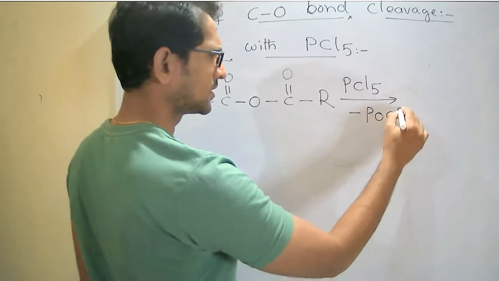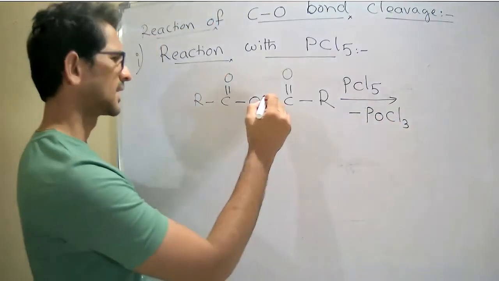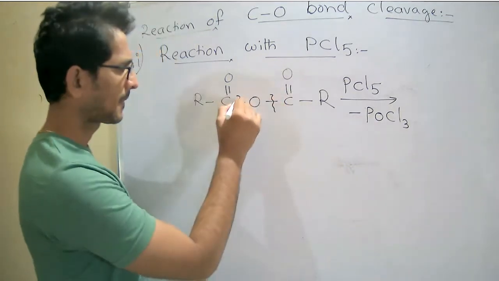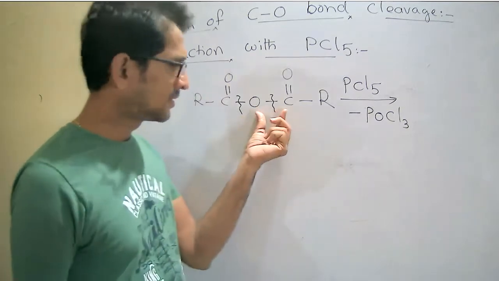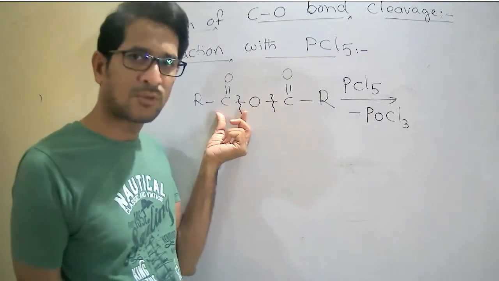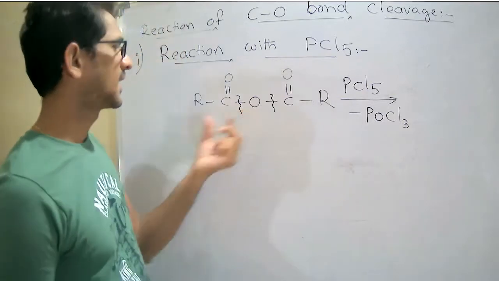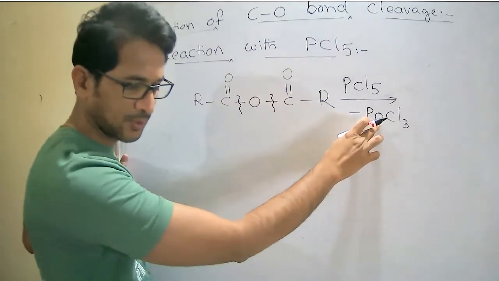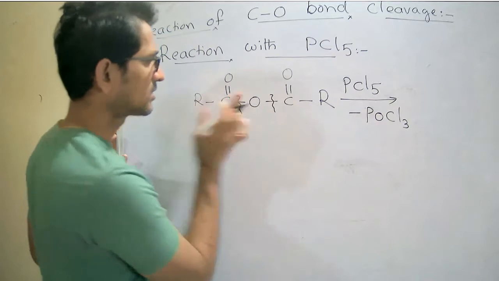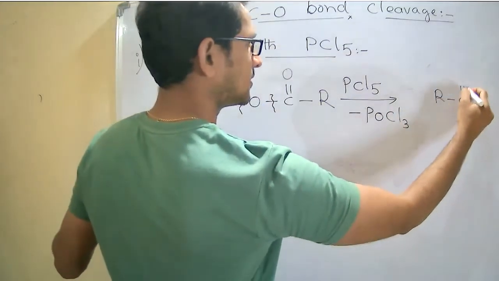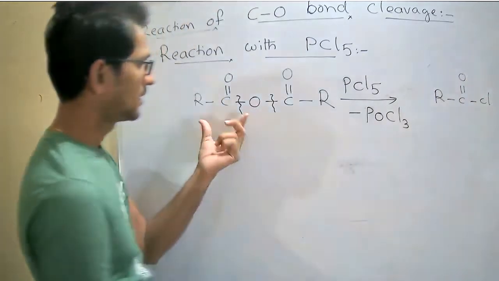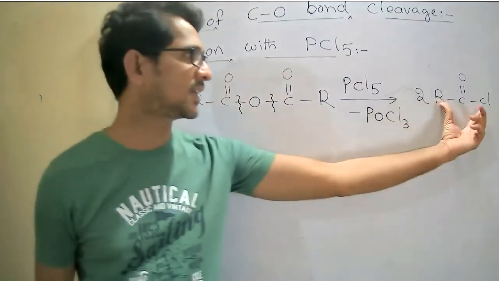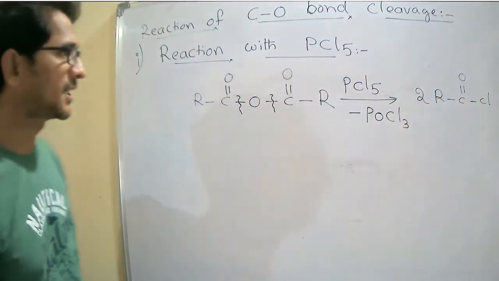Same, POCl3. The CO cleavage takes place here and here. This CO bond cleavage takes place and this CO bond cleavage takes place. Now the oxygen is eliminated in the form of POCl3. Now see, R C double bond O Cl. How many acyl groups are there? Two acyl groups are there with the elimination of the POCl3.